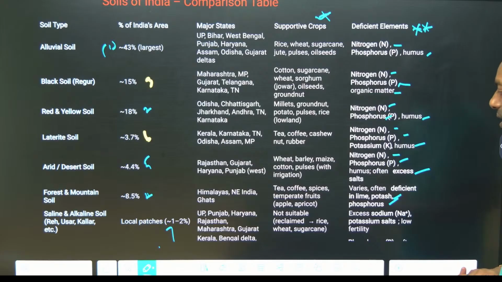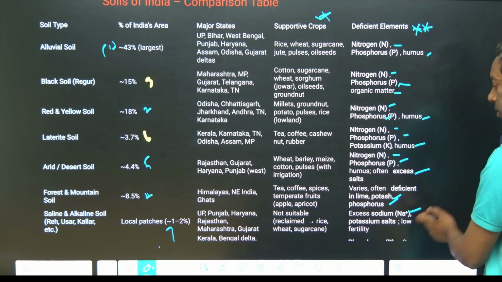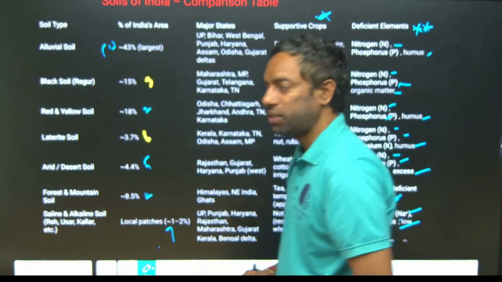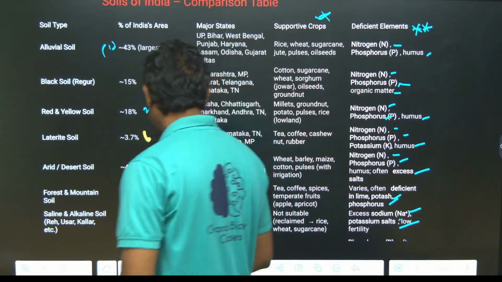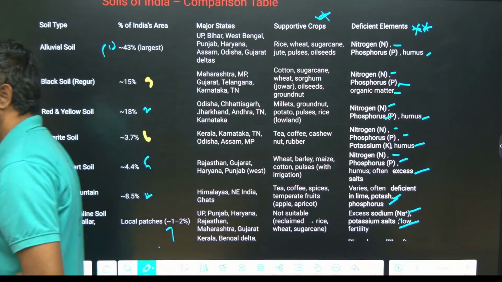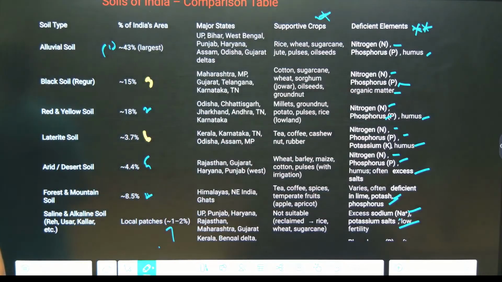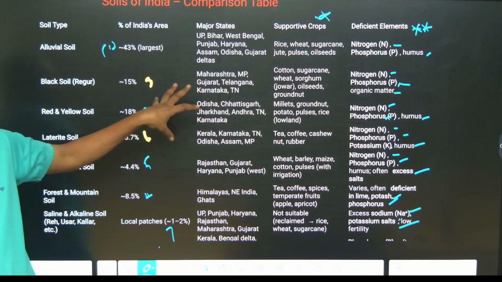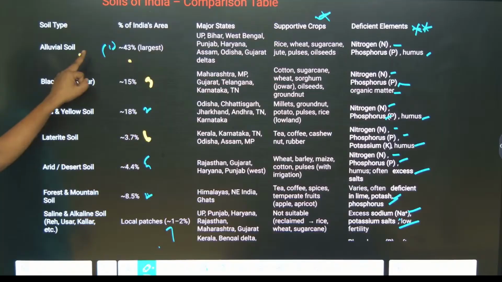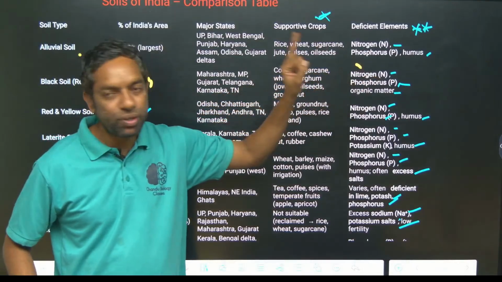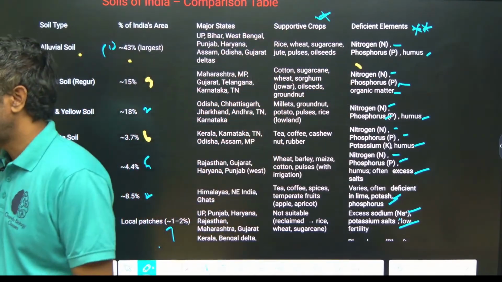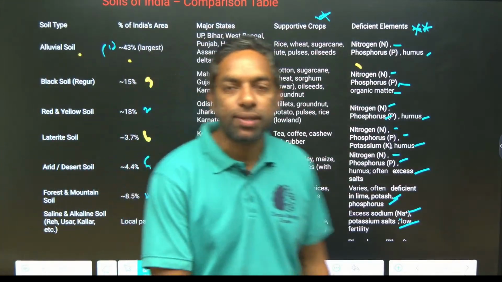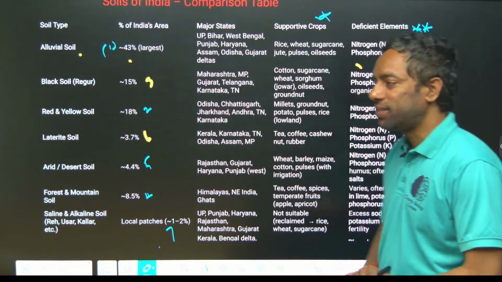Saline alkaline soil has an excess of sodium and potassium, and low fertility. This is an important table for the coming exam, just focus on it. This is the percentage, this is the soil type, and the deficit is the most important. I hope you guys understand this.